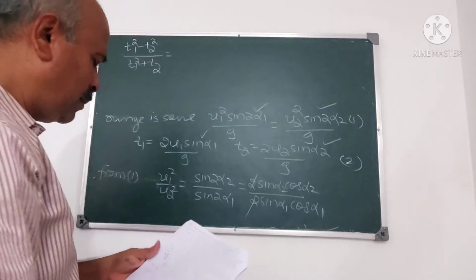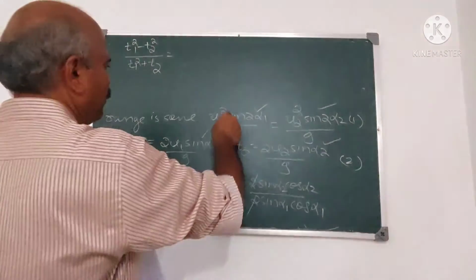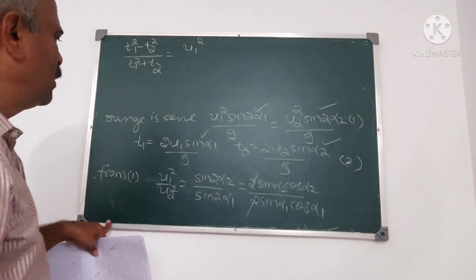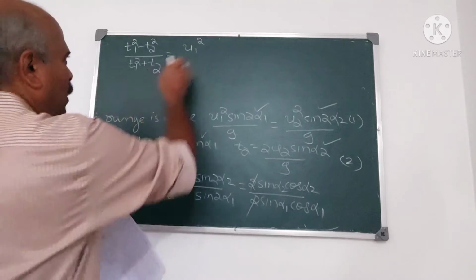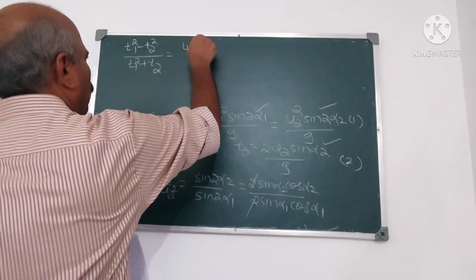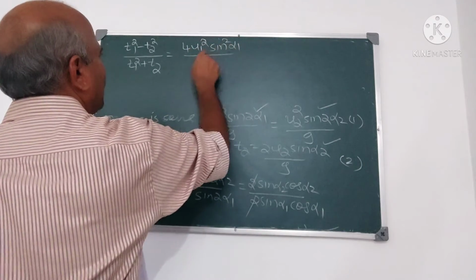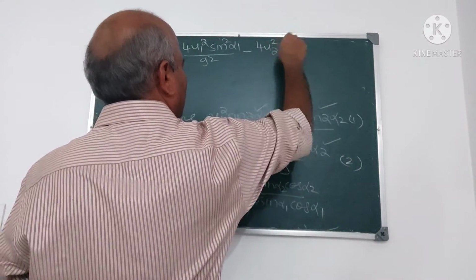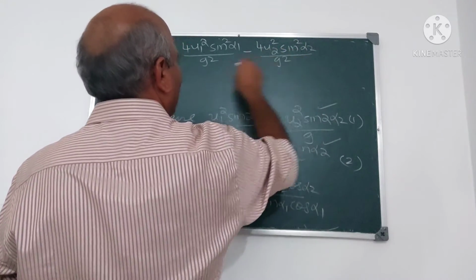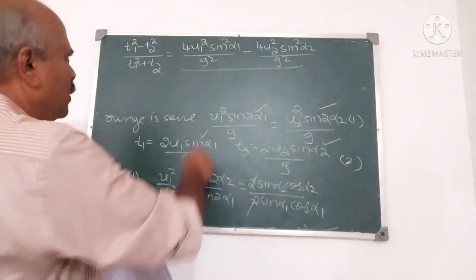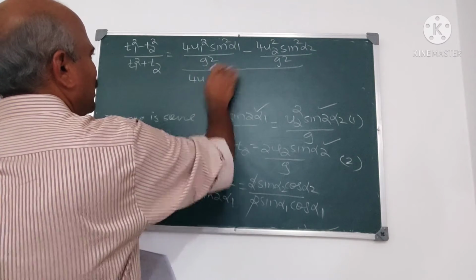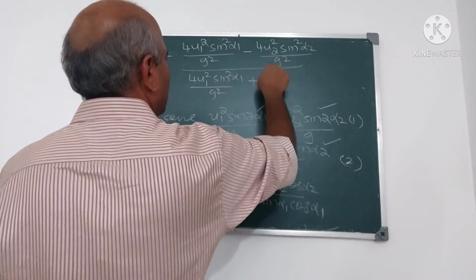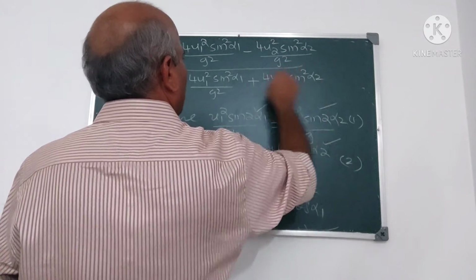What is t1 square? Substitute from this. t1 square is 4u1 square sin square alpha 1 by g square, minus what is t2 square? 4u2 square sin square alpha 2 upon g square, divided by t1 square plus t2 square, which is the same first term, but here in place of minus, plus: 4u1 square sin square alpha 1 upon g square plus 4u2 square sin square alpha 2 upon g square.